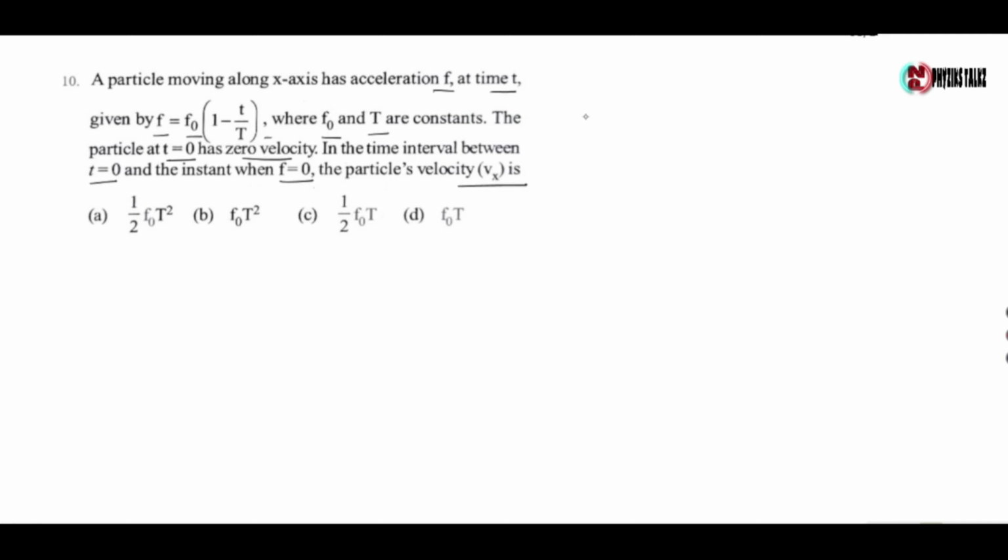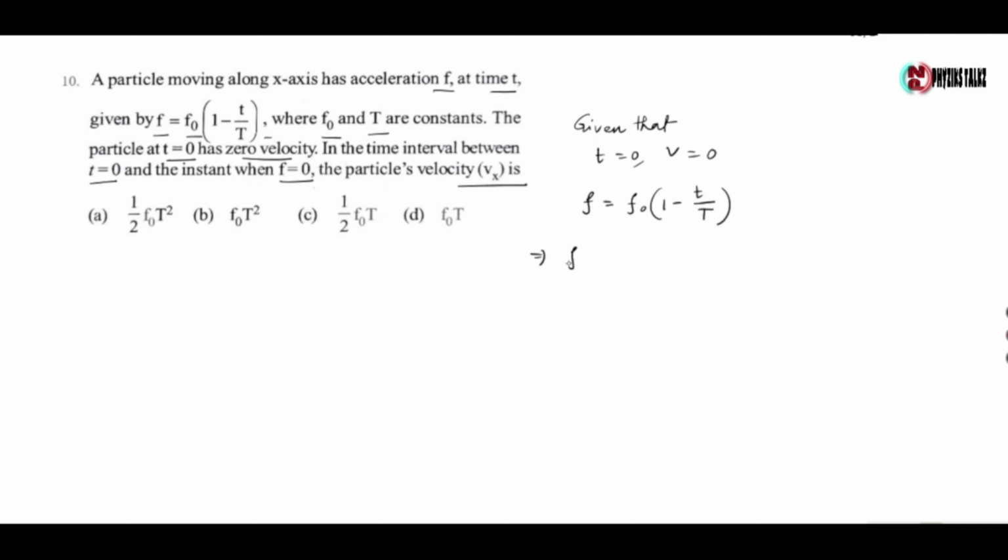Now given that at t equals 0 the particle has velocity equals 0. Acceleration f is given by f0 into 1 minus t by capital T. Now we have to find the time when acceleration is 0.